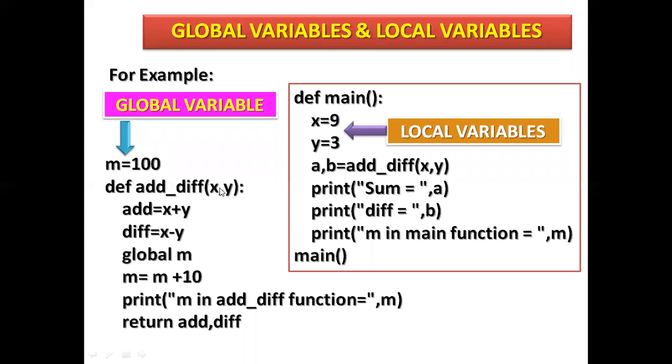So these are variables x comma y. Once you declare them within the function as parameters, they can be accessed within the limit of the function only. See here, add equal x plus y. Whatever x has as a value, this is an imaginary value, not an assigned value.